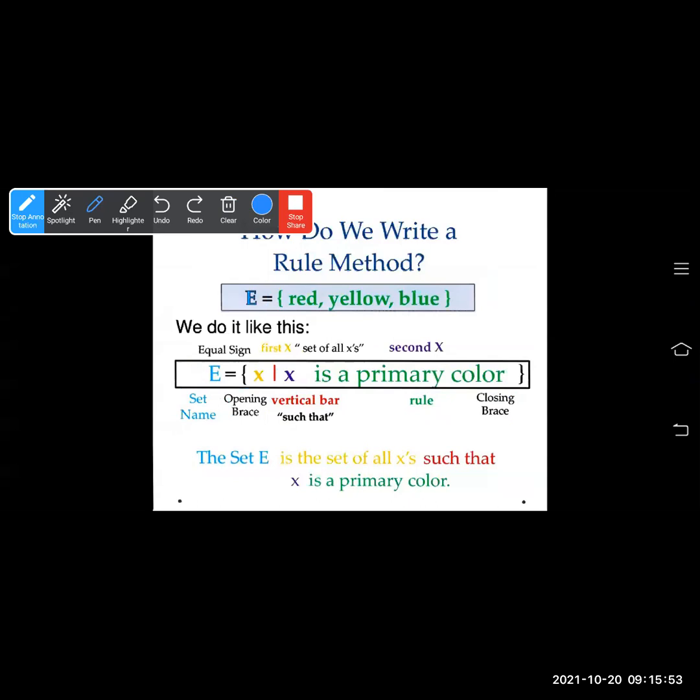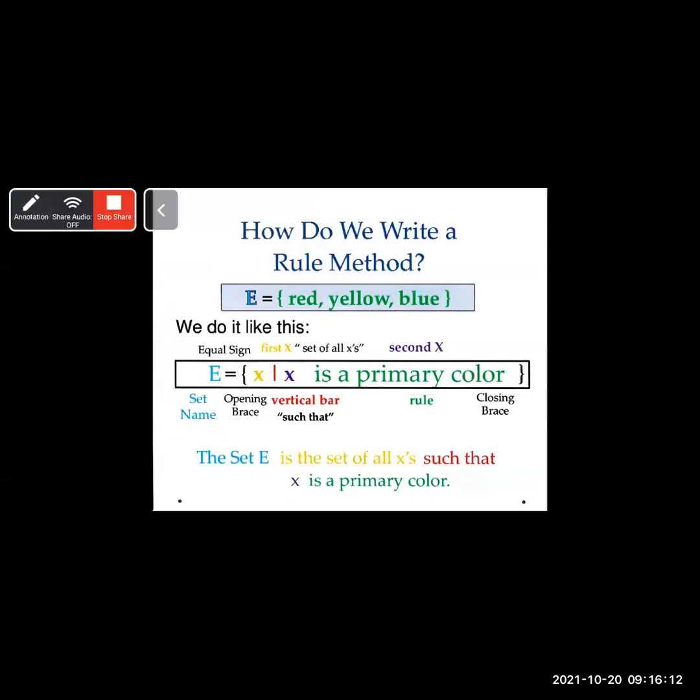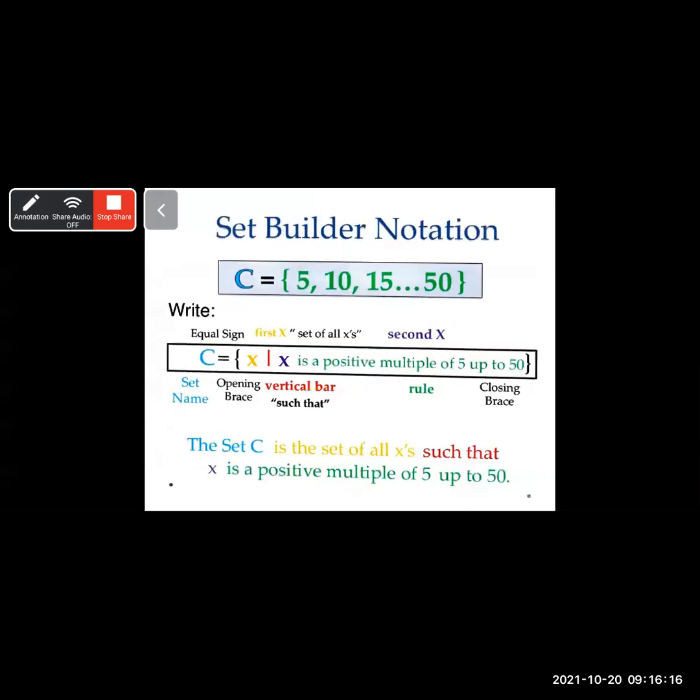And how do we read this set? The set E, the set name, contains the set of all x, written in yellow, is the set of all x. Written in red, the vertical bar is such that. Written in green, is a primary color. Same you have to write. Okay. We'll see some examples of numbers also. Here the example of a number is given. Primary color is done.